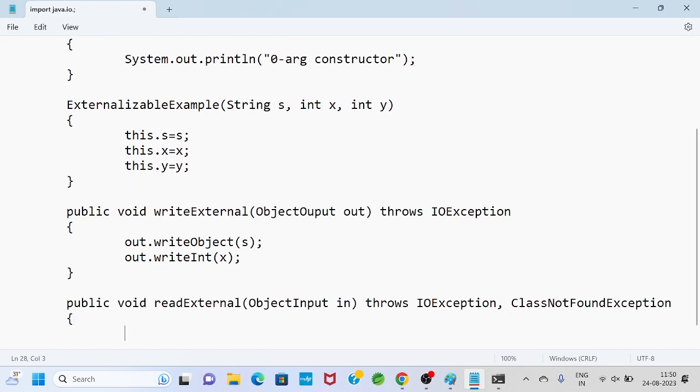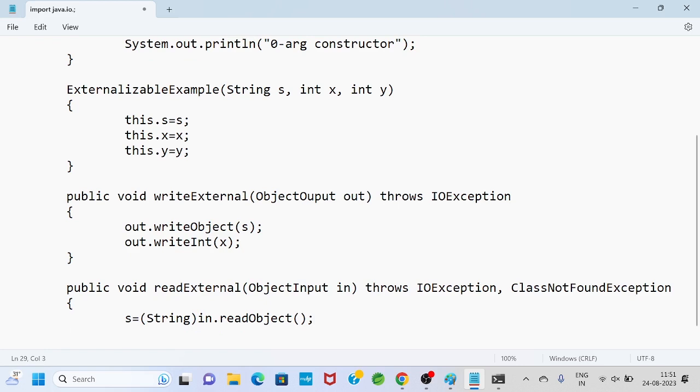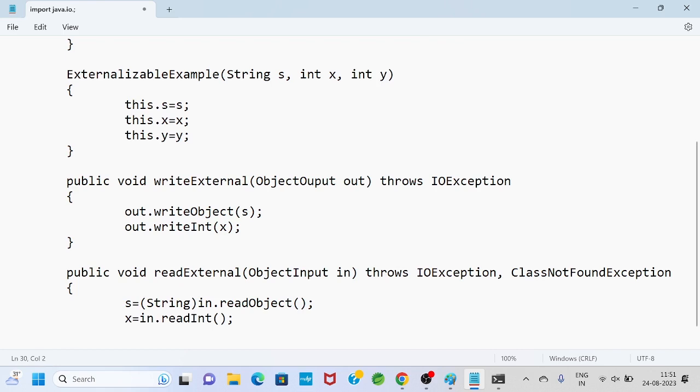Okay, very simple, same things. Now we can read. So s equals, I will specify the target type, String, so in dot readObject method. Then I can write x equals in dot readInt method.